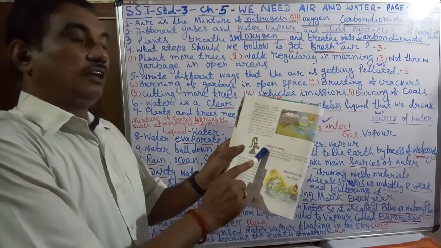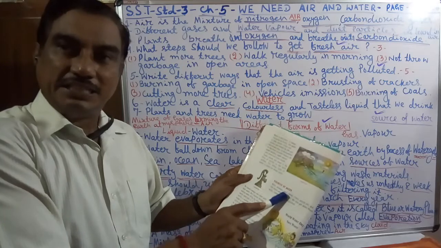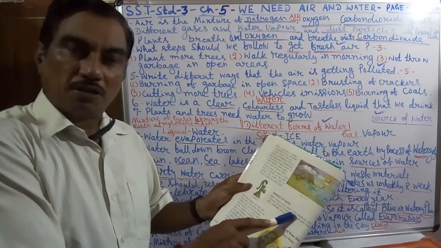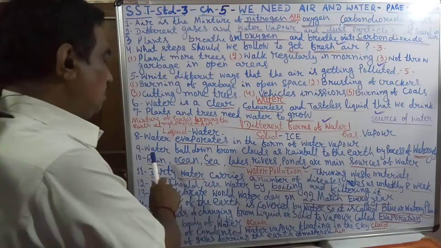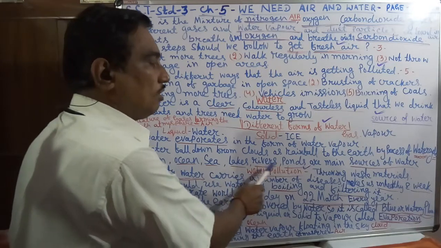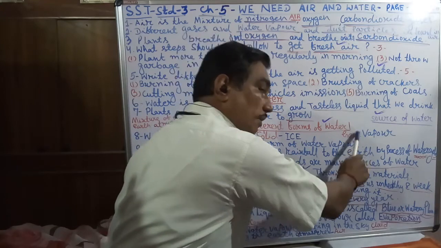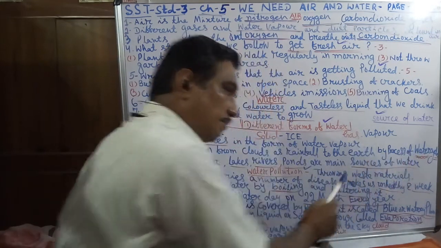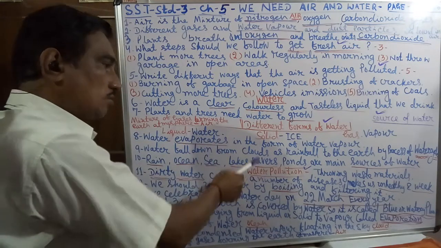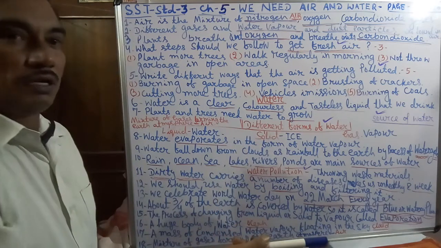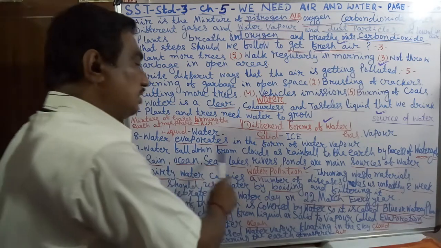So what are the sources of water? Rain, ocean, sea, lakes, ponds, river. These are the 6 sources of water. Rain, ocean, sea, lakes, river, ponds are the main sources of water. These sources come by the process of the water cycle, going up by the process of evaporation and falling from the clouds by the water cycle.